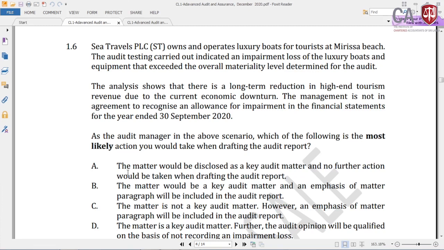Most of the students, believe me, are going wrong because you know the answer, but the answer is not there among the given answers. So you are arguing with the paper and CA Sri Lanka or the examiner, saying this question is wrong. But still remember, this is an examination and there will be such scenarios.